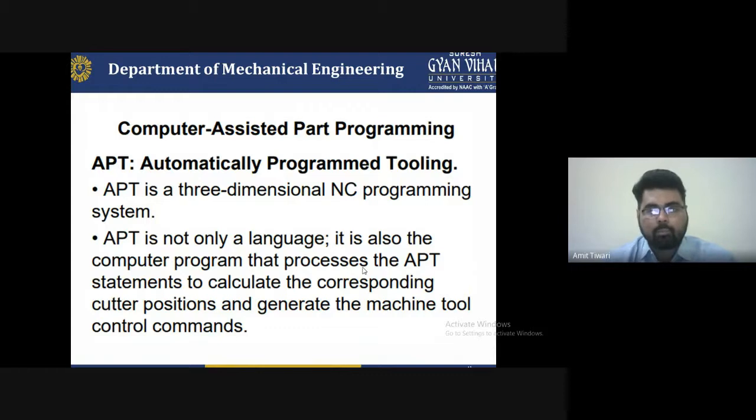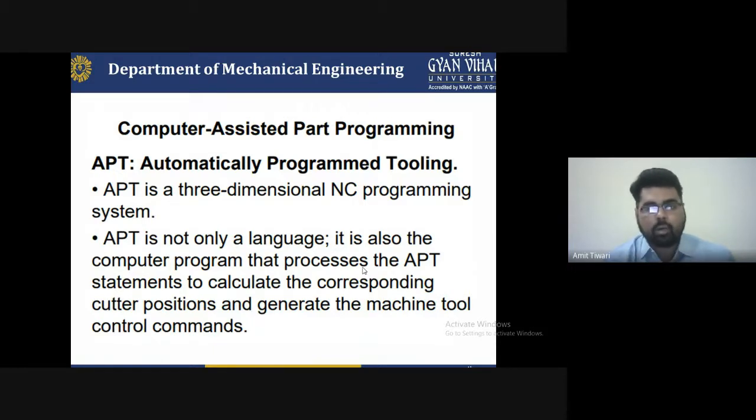So during part programming, you have to generate G code and M code by selecting the particular tool or dimension, according to what type of operation you have to perform and what parameters you have selected. So it is just making a language, in terms of an automatically programmed tool.